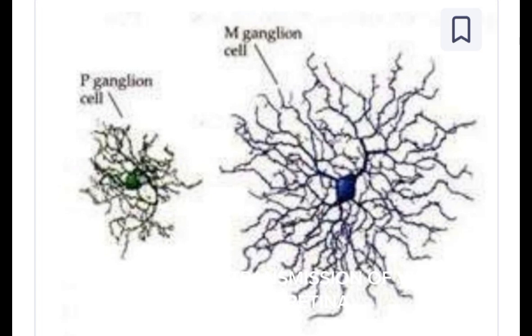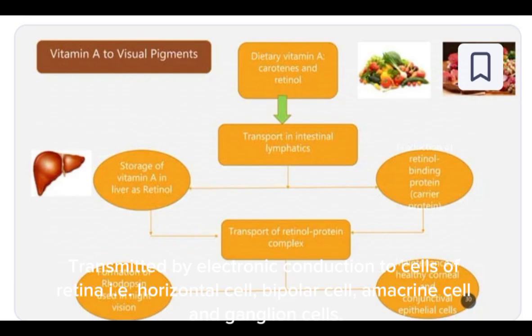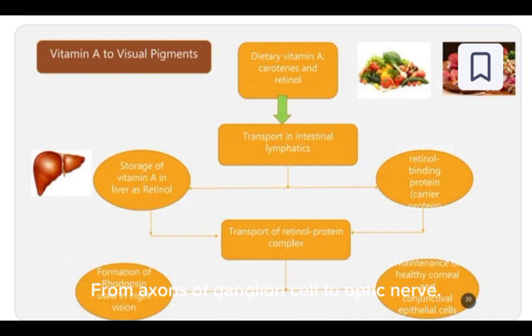Processing and transmission of visual impulse in the retina. The receptor potential is generated in the photoreceptors. It is transmitted by electrotonic conduction to cells of the retina, i.e., horizontal cells, bipolar cells, amacrine cells, and ganglion cells. From the axons of ganglion cells it goes to the optic nerve. Ganglion cells transmit the visual signal by means of action potentials.